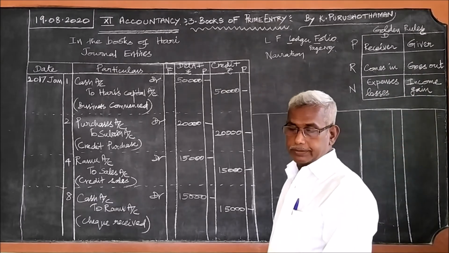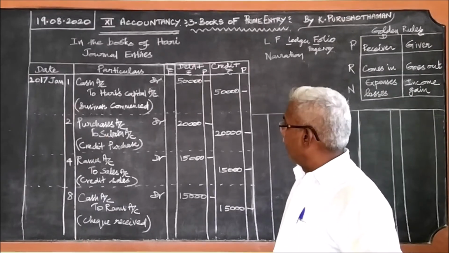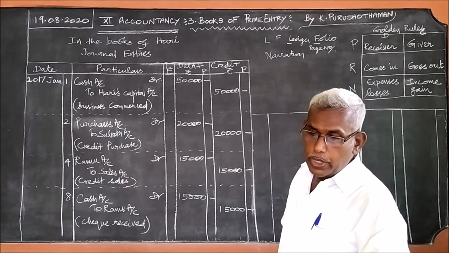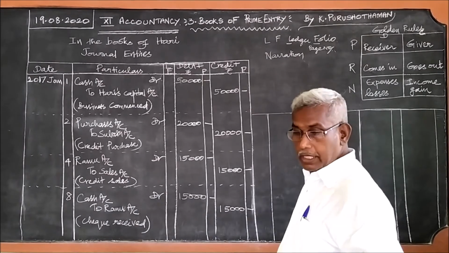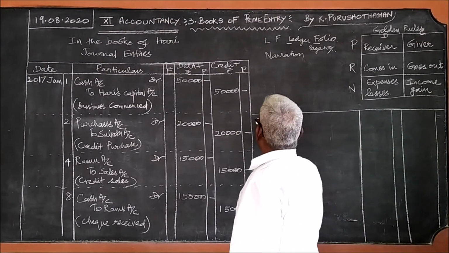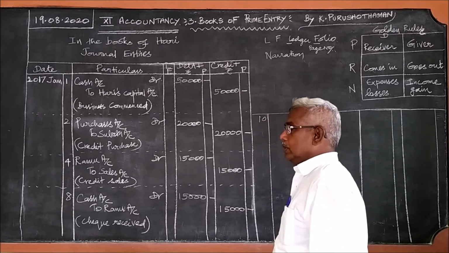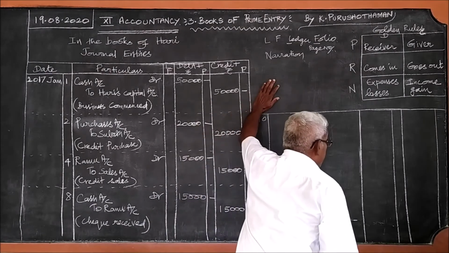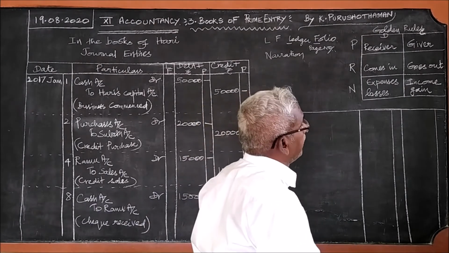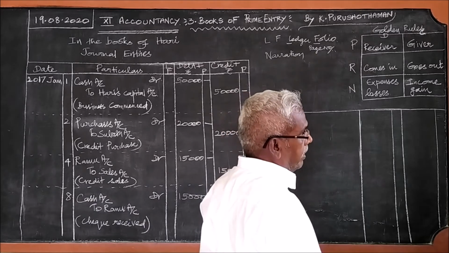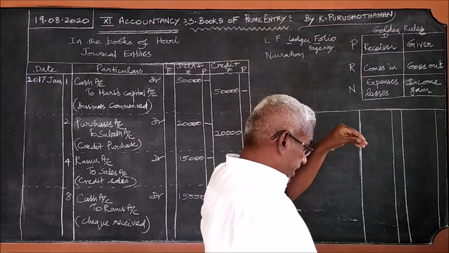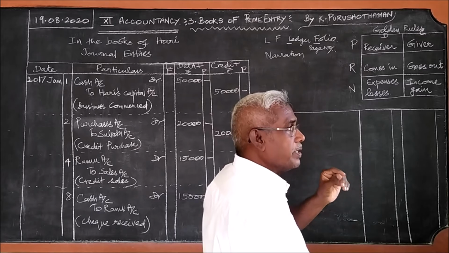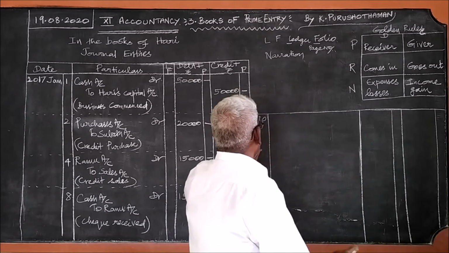Then the next one, after the 8th, the 10th one: check received from Ramu is deposited with the bank on the 10th. When the check is deposited, what is the debit rule? Check is deposited with the bank. So who is the receiver? Bank is the receiver. So bank account debtor.